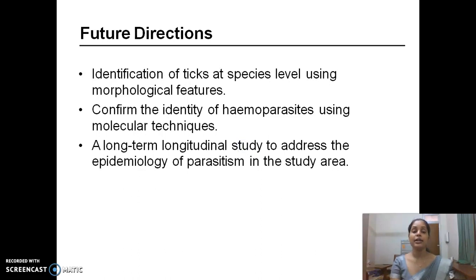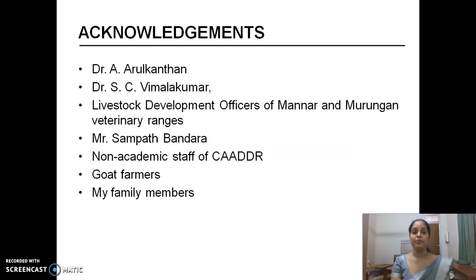Future directions: identification of ticks at species level using morphological features, or confirmation and identification of the hemoparasites using molecular techniques such as PCR. Long-term longitudinal studies can be done to address the epidemiology of the parasitism in the study area.